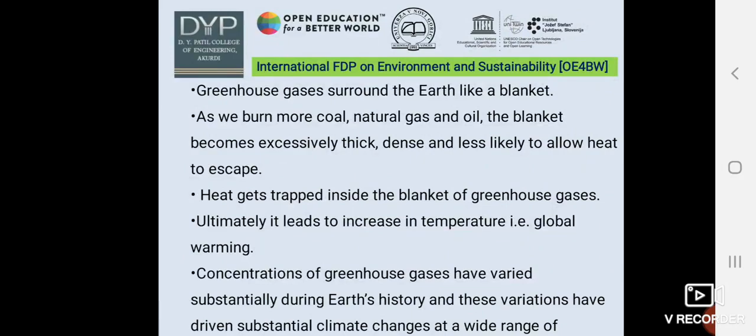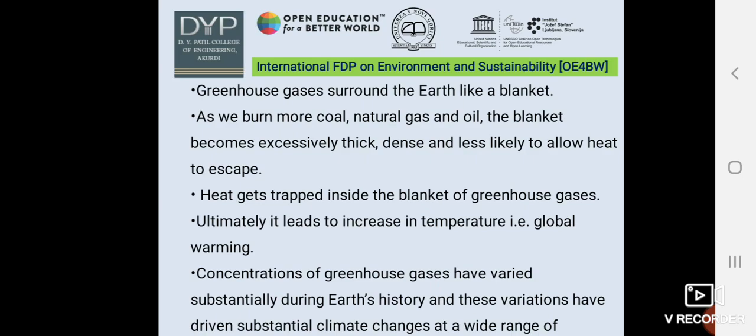Let us look at a few properties of the greenhouse effect. Greenhouse gases surround the earth like a blanket. As we burn more coal, natural gas and oil, the blanket becomes excessively thick and dense, and less likely to allow the heat to escape, which results in heat being trapped inside the blanket of greenhouse gas. Ultimately, it leads to an increase in temperature, which is the major global warming effect.